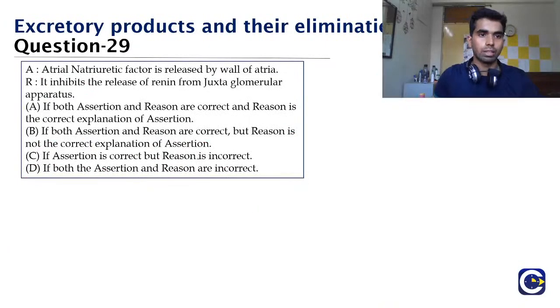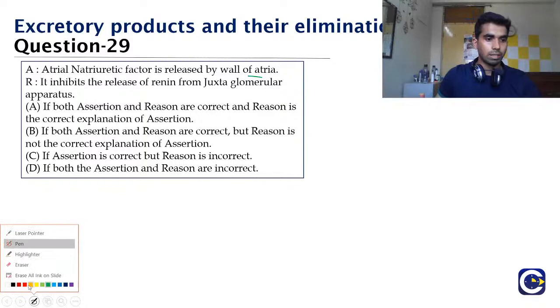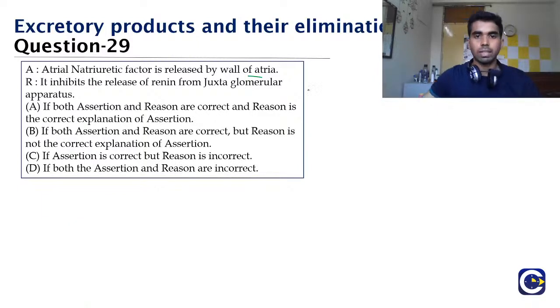Now coming to question number 29. Assertion: Atrial natriuretic factor is released by the wall of the atria. Reason: it inhibits the release of renin from the juxtaglomerular apparatus. So I told you about the various mechanisms by which urine formation is maintained, and one of the mechanisms I told you about was ANF, the atrial natriuretic factor. We talked about the RAS system and the ADH system. So how does this ANF function?